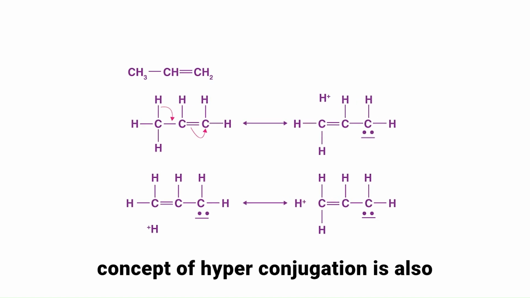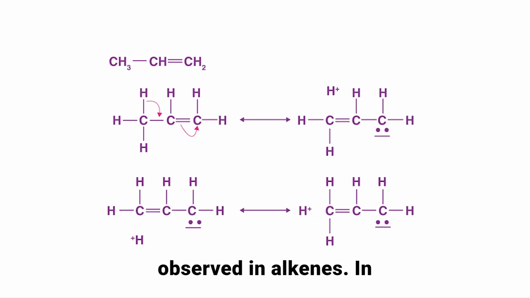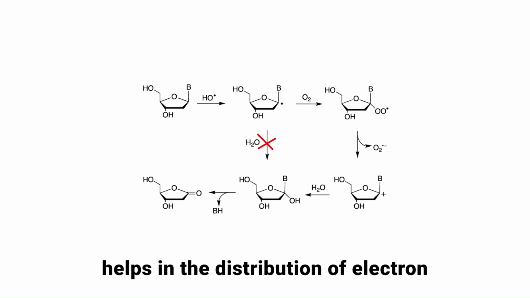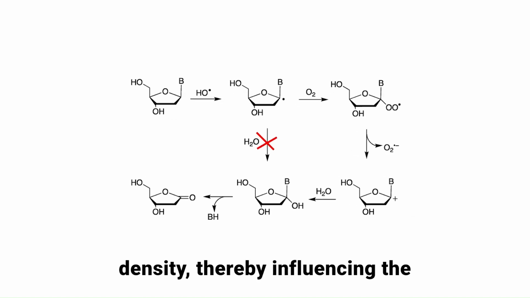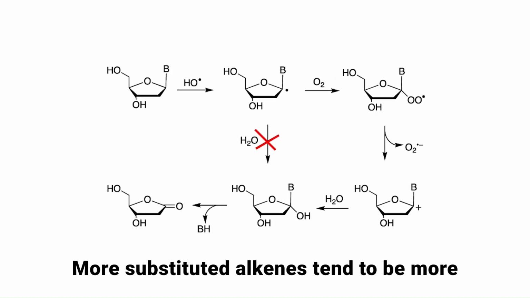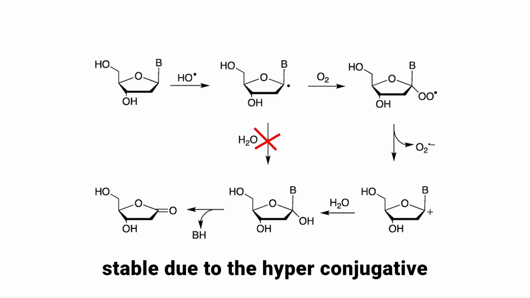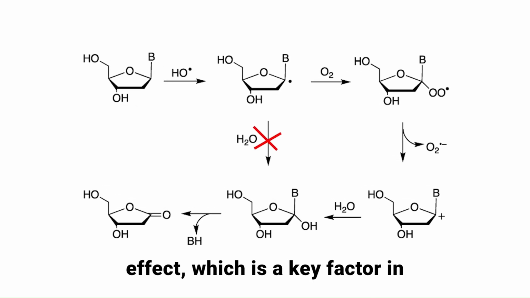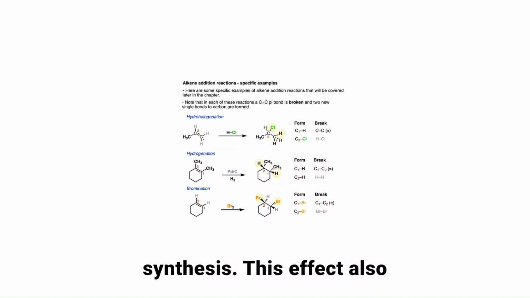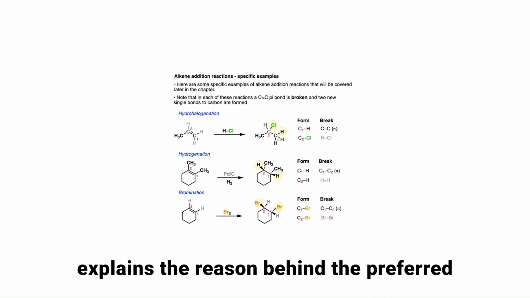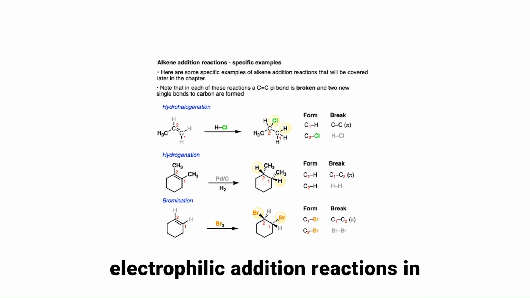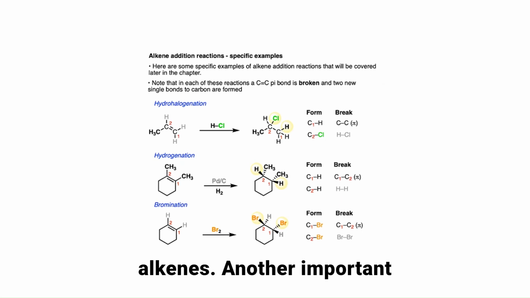The concept of hyperconjugation is also observed in alkenes. In substituted alkenes, hyperconjugation helps in the distribution of electron density, thereby influencing the stability of different isomers. More substituted alkenes tend to be more stable due to the hyperconjugative effect, which is a key factor in determining reaction pathways in organic synthesis. This effect also explains the reason behind the preferred orientation of certain reactions, such as electrophilic addition reactions in alkenes.